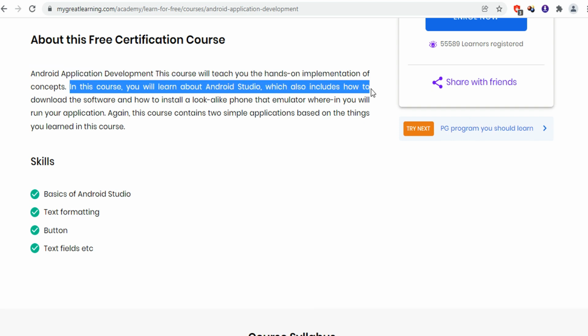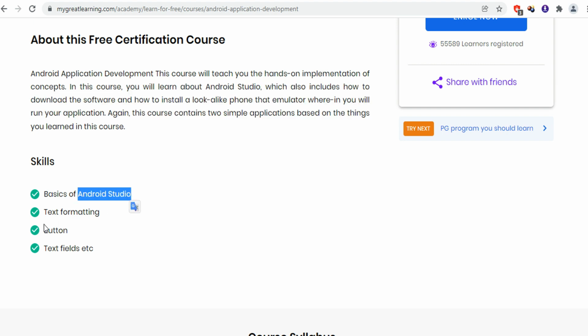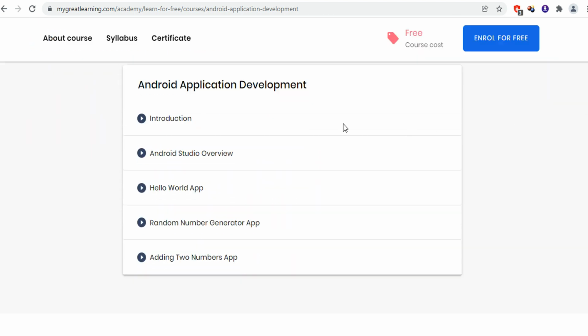So for app development, you can refer this course on Great Learning. This course is suitable for beginners where you will learn about the basics of Android Studio, how you can make a simple app using Android Studio: Hello World app, random number generator, adding two numbers app.